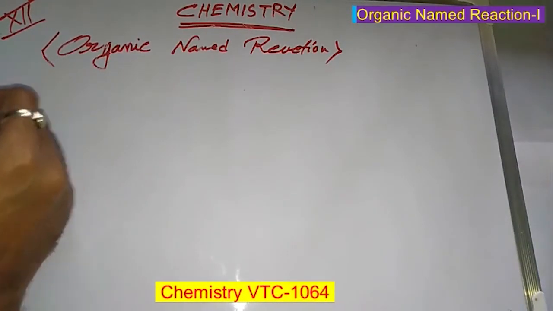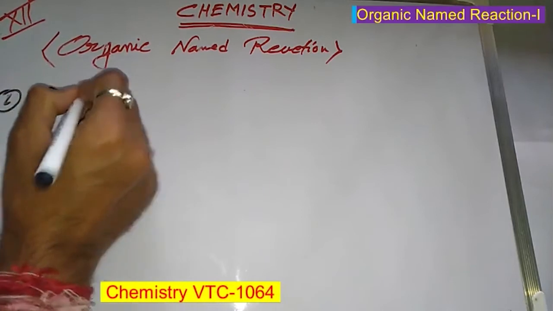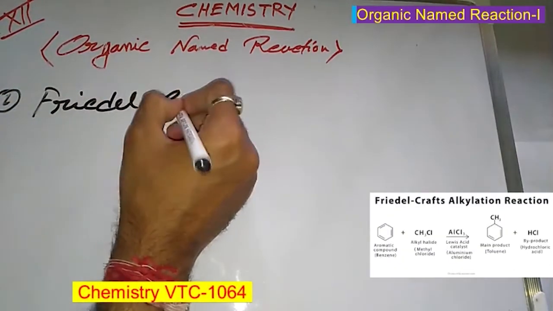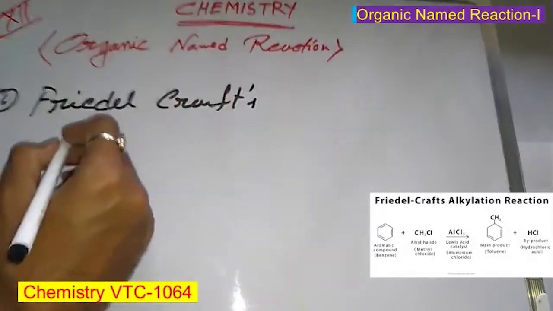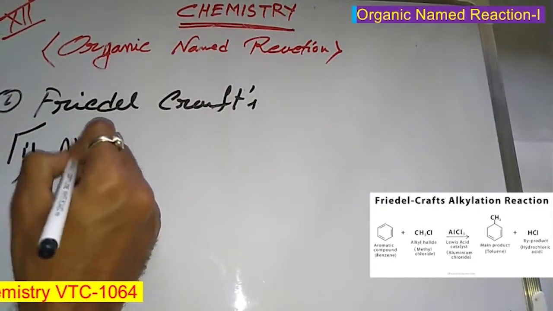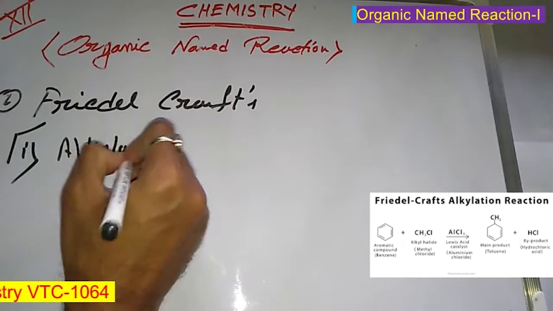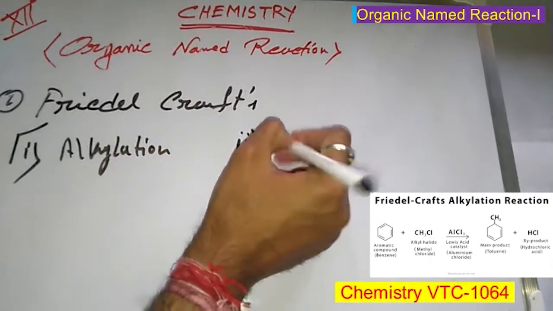Next name reaction is the Friedel-Crafts reaction. There are two types. One is alkylation and the other type is acylation.